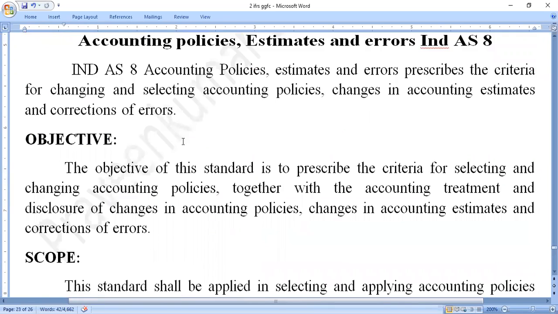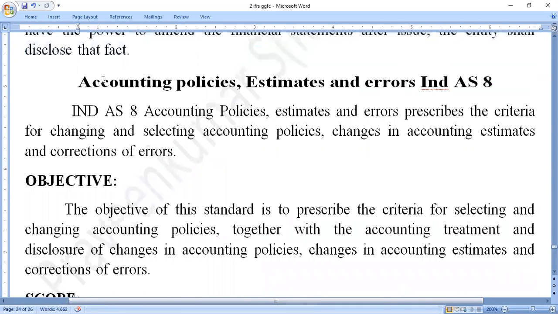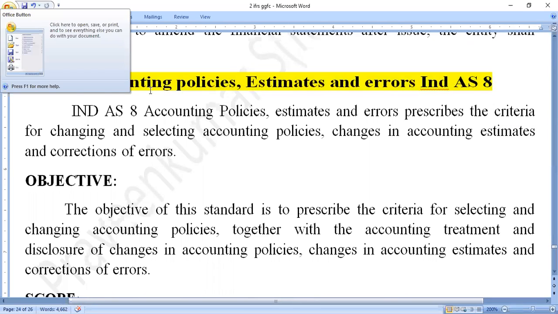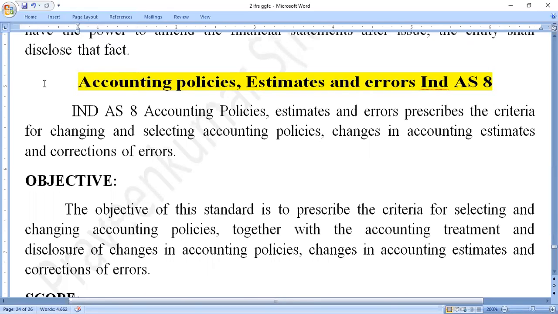After this, the next and last accounting standard here is Accounting Policies, Estimates and Errors, Indian Accounting Standard 8. This is also one of the Indian Accounting Standards. Accounting policies, estimates and errors are prescribed, along with the criteria for changing and selecting accounting policies and the correction of errors. Each and every piece of information is clearly given in this accounting standard.